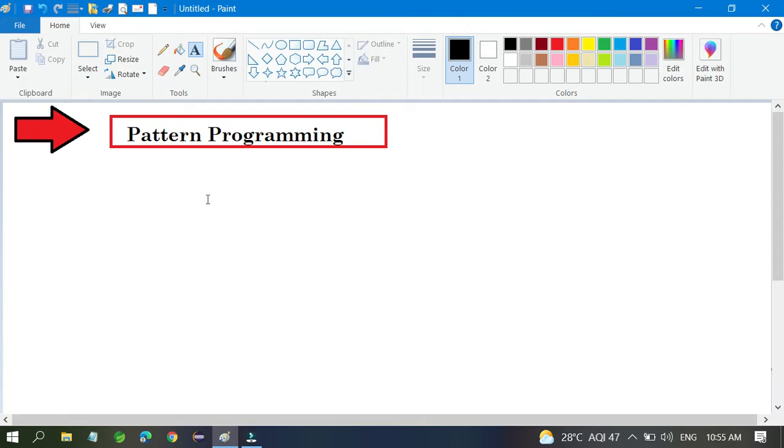In this video we are going to learn about pattern programming, and it is very important. I am going to teach you different types of patterns like X pattern, Y pattern, Z pattern, and all alphabetical patterns. If you learn this video, you will definitely understand how to print A with a star, how to print B with a star.